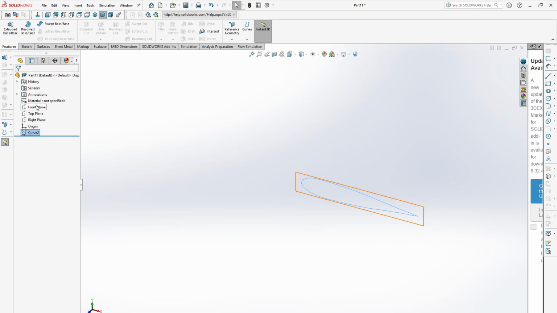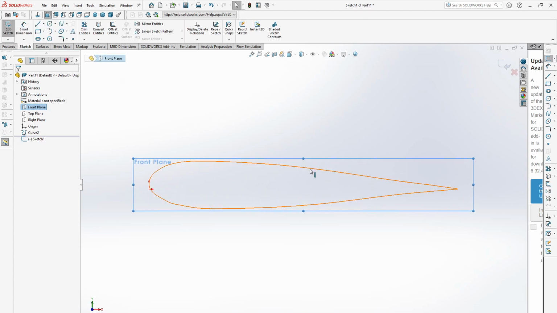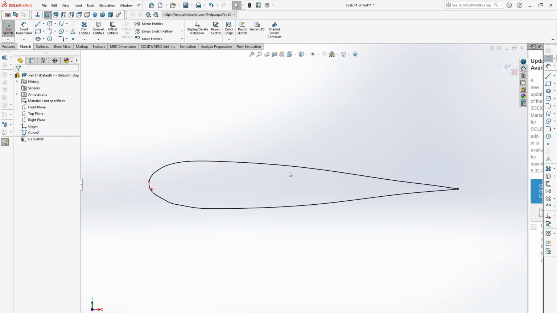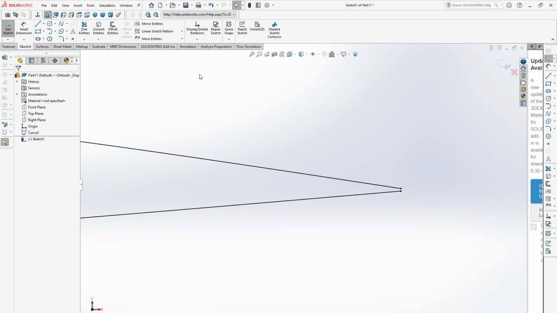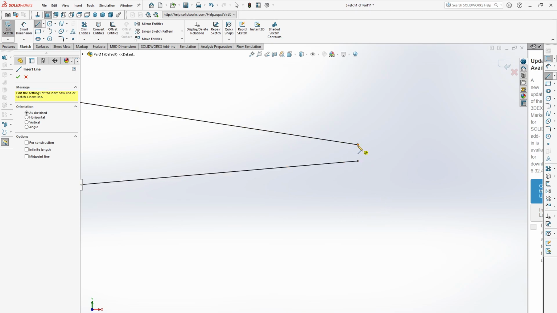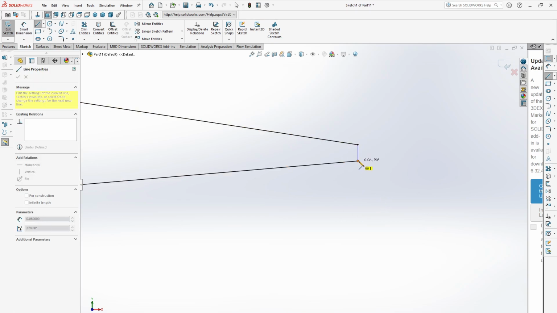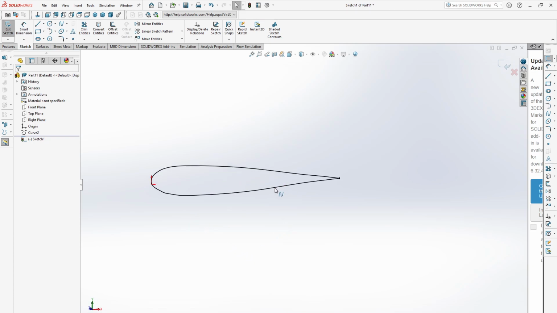So to do that, click on the front plane, then click Sketch, then select the curve and choose Convert Entities. Click on Convert Entities, and then it will convert it to a sketch. Now we can hide the curve, and you see this end is open, so we need to close it. Click on the solid line, then close these 2 points. Okay, now we can use this curve.